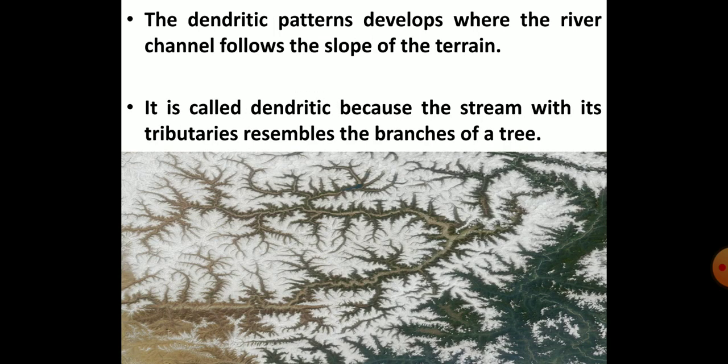Dendritic pattern is the most common pattern. In a dendritic pattern, many streams join together into the tributaries of the main river. Here the streams resemble the twigs, tributaries the branches and the main river resembles the trunk of the tree, so it is called dendritic. The dendritic pattern develops where the river channel follows the slope of the terrain.